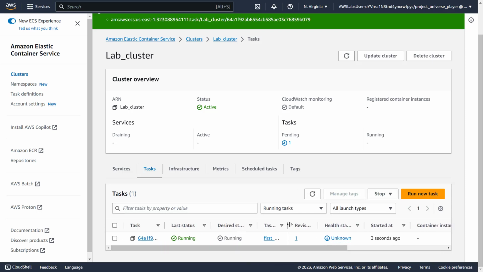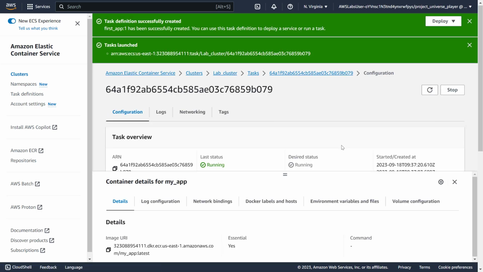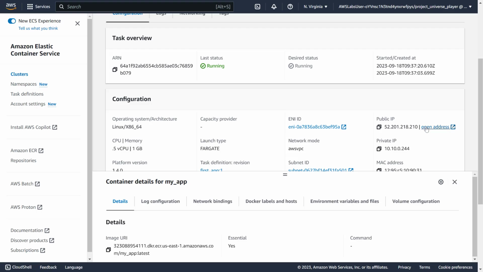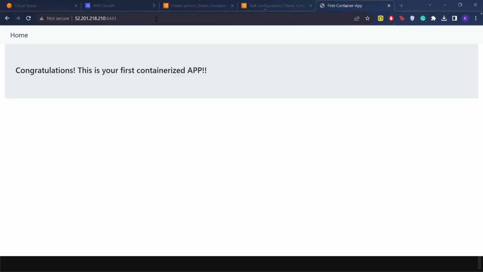Okay, it is running. Let's refresh. Let's click on this. Once we click on that, it won't open. We have to give the port, which is 8443, which I did. After giving that, it opened successfully. Okay, you can see that.